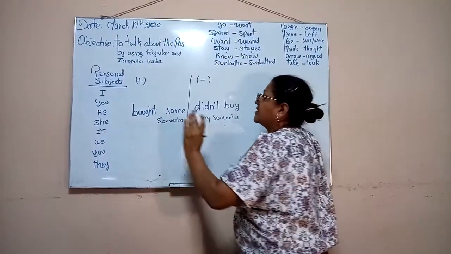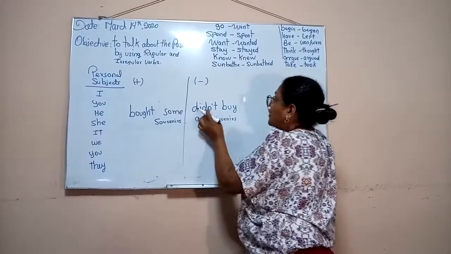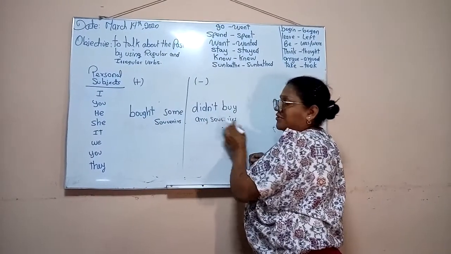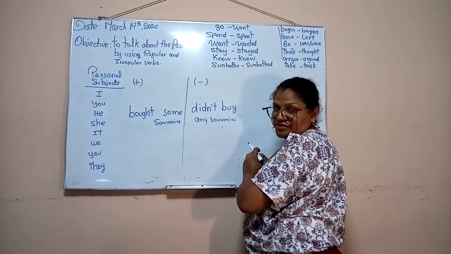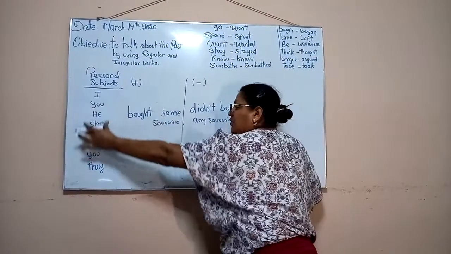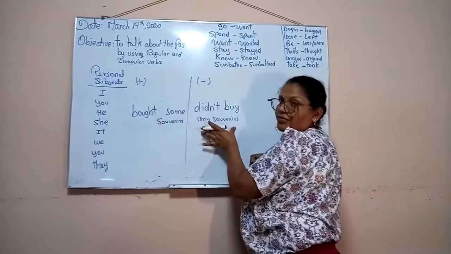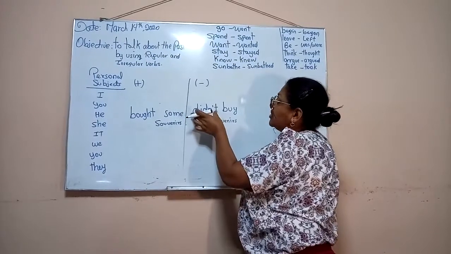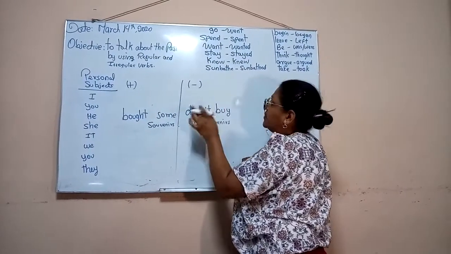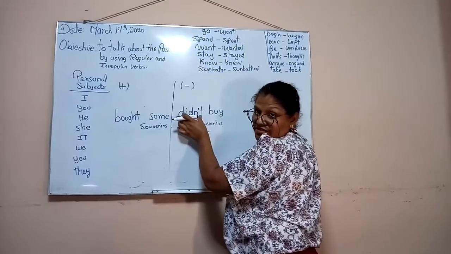For example, he didn't buy any souvenirs. We didn't buy any souvenirs. You can use any of these subjects with the simple past in negative, but the auxiliary for simple past is didn't.